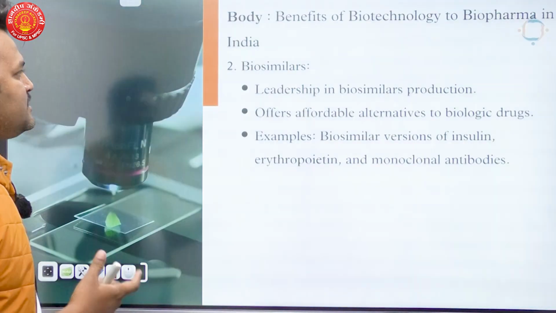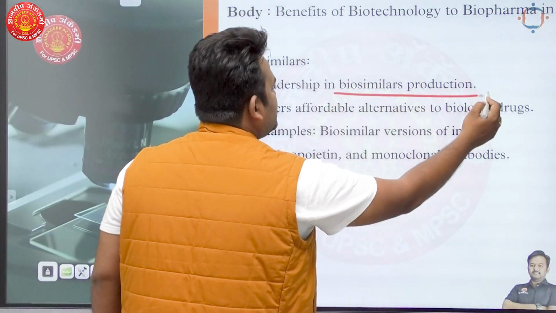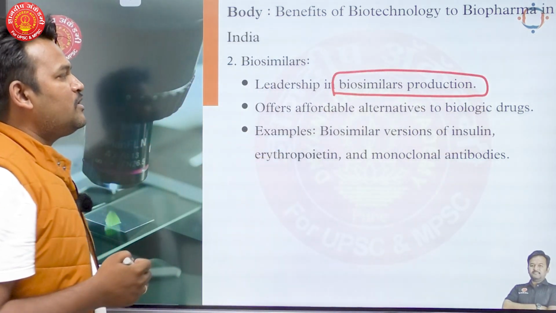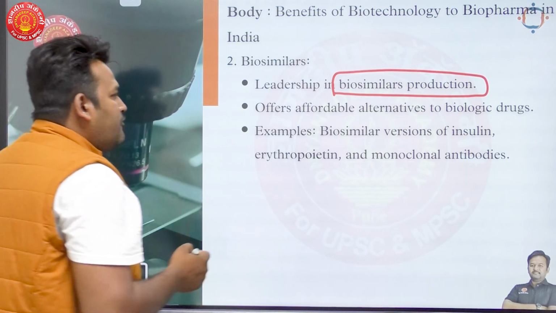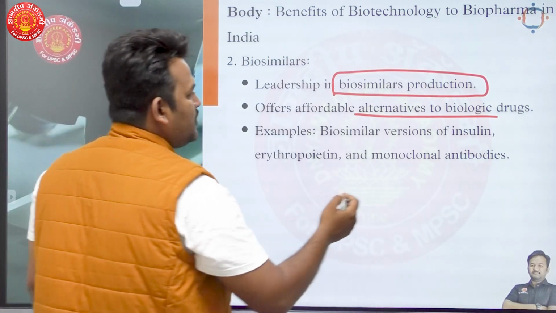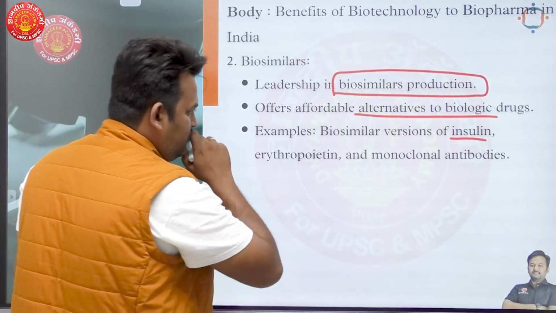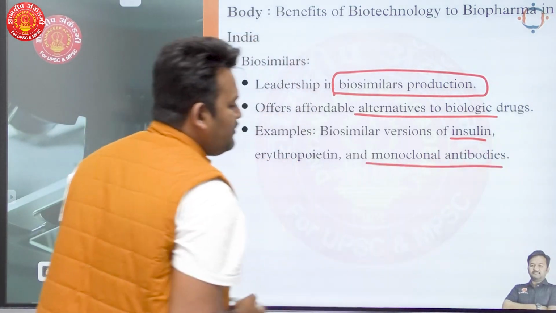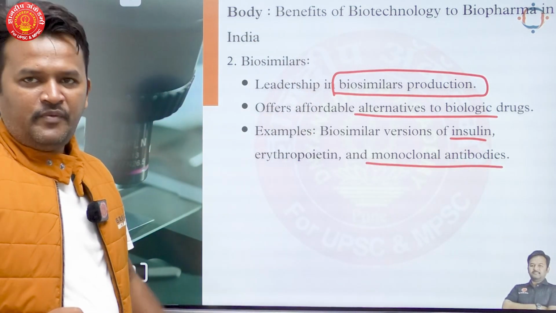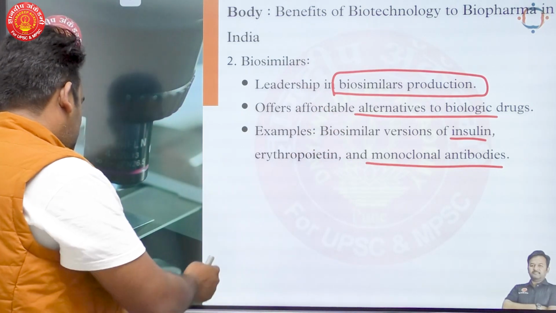Second example is biosimilars, leadership in biosimilar production. India today stands as a leader in biosimilar production. It offers affordable alternatives to biological drugs. For example, a biosimilar version of insulin is available in India. Then monoclonal antibodies are available in India as well. So you have to give particular examples here.